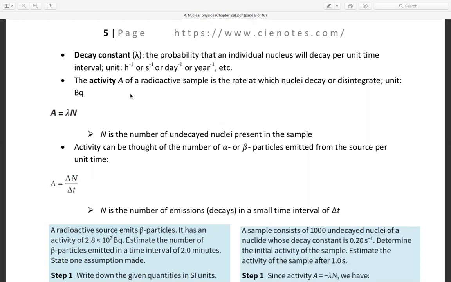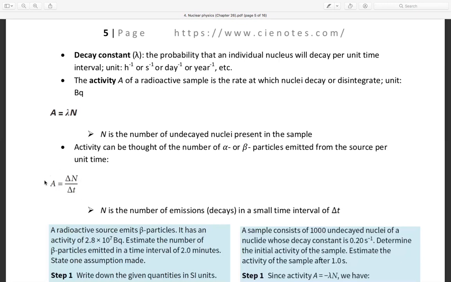The activity A of a radioactive sample is the rate at which nuclei decay or disintegrate. The unit is Bq, becquerel. This is the activity of a radioactive sample. We have the formula A equals lambda times N, where N is the number of undecayed nuclei present in the sample. So activity can be tracked by the number of alpha or beta particles emitted by the source per unit time. And then we have A equals delta N over delta t.